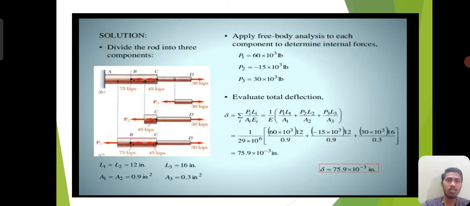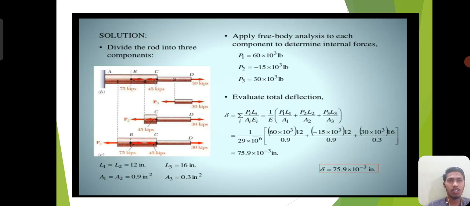And the solution we can solve like this. Divide the rod into 3 components. Apply free body analysis to each component to determine the internal forces. P1 equals 60 into 10 to the power of 3 lb. P2 equals minus 15 into 10 to the power of 3 lb. P3 equals 30 into 10 to the power of 3 lb.